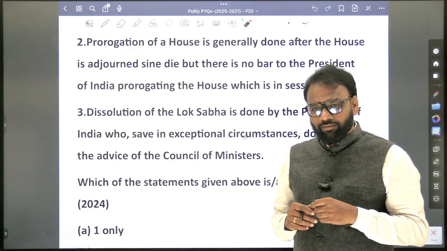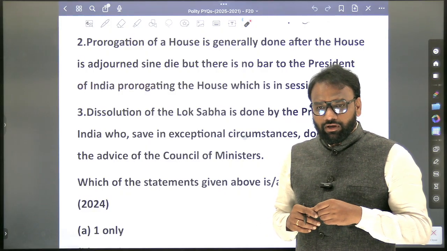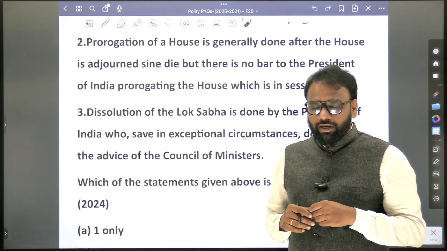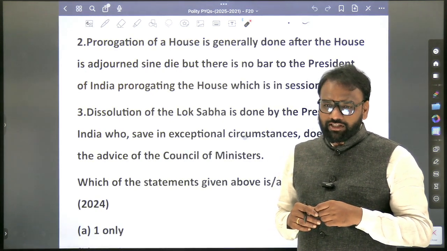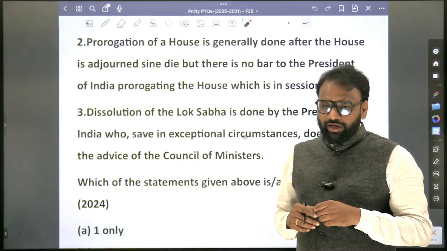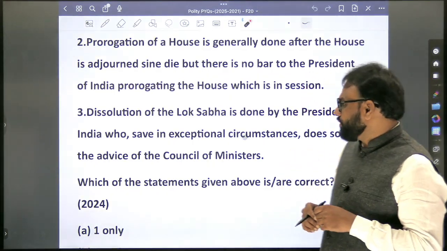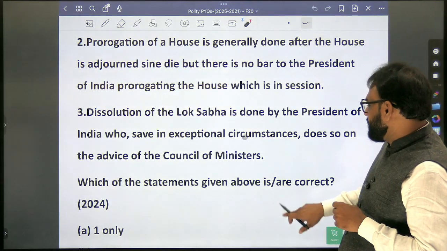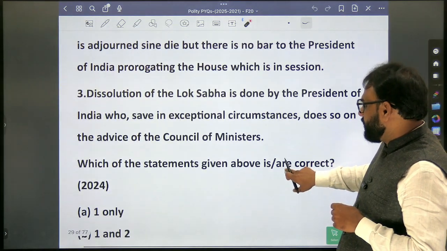How can you dissolve the whole Lok Sabha? Yes, it's against the government. When the no confidence motion is passed, it is against the government. Okay, so dissolution of the Lok Sabha is done by the President of India, who, save in exceptional circumstances, does so on the advice of the Council of Ministers.